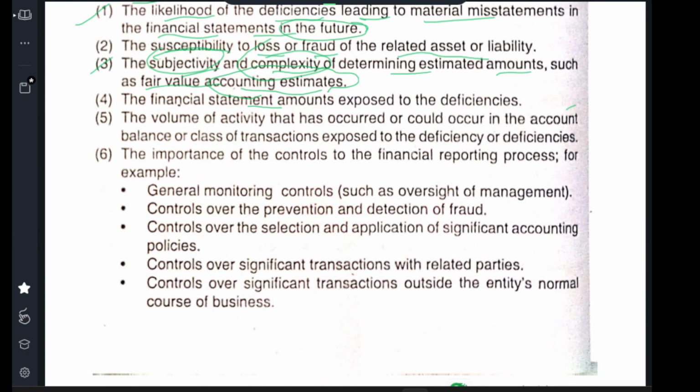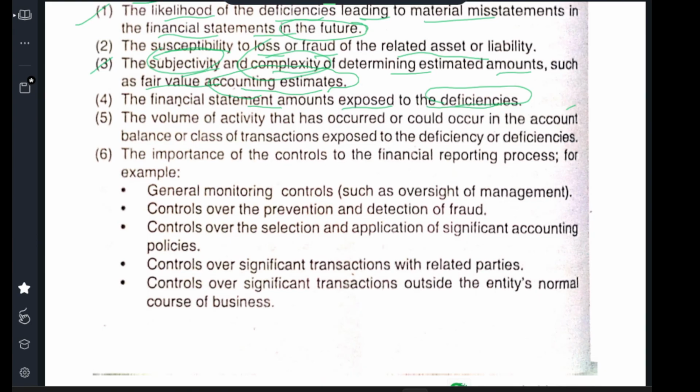Financial statement amounts exposed to deficiencies. In the financial statements, balance sheet and P&L, there are amounts that are exposed to deficiencies in internal control. For example, an asset is not properly added. The fixed asset register has some asset value, but the balance sheet fixed asset has a different value.